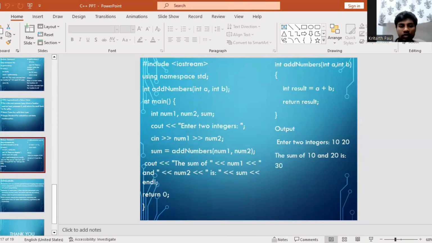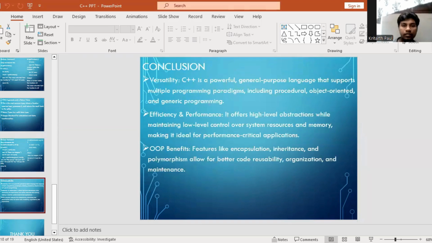Include iostream, using namespace std, int addNumbers int a, int b, int main, int num1, int num2, sum, cout enter two integers, cin num1 num2, sum equals addNumbers num1 num2, cout the sum of num1 and num2 is sum, endl, return 0, int addNumbers int a, int b, int result equals a plus b, return result. Output: enter two integers 10 20, the sum of 10 and 20 is 30.